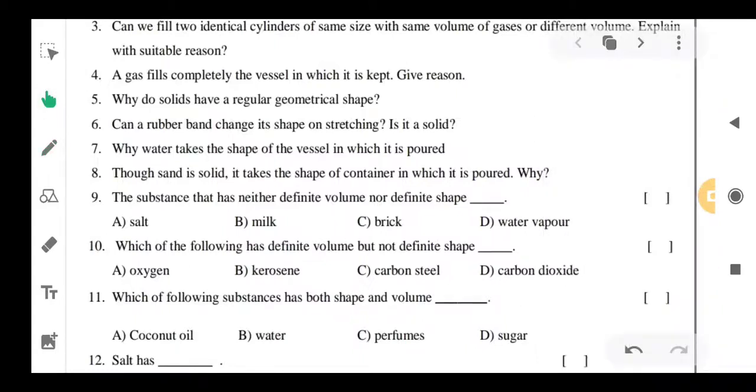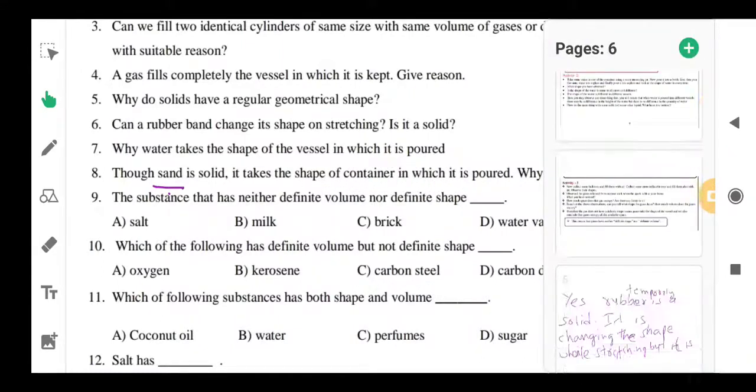Seventh one. Why does water take the shape of the vessel in which it is poured? We have to write that water is a liquid. Liquids don't have definite shape, that's why water changes to the shape of the vessel in which it is poured.